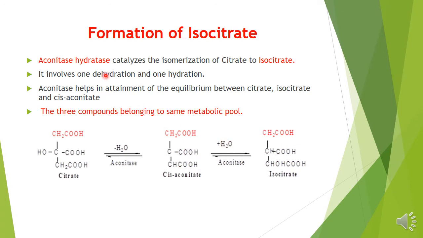So it involves 1 dehydration and 1 hydration, and aconitase helps us in attainment of the equilibrium between citrate, isocitrate, and cis-aconitate. So almost they belong to the same metabolic pool, but the net result will be the formation of the isocitrate. These are the isomerization steps.